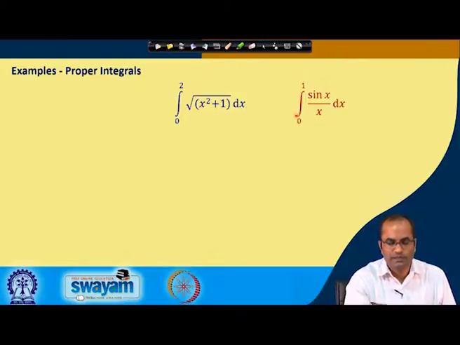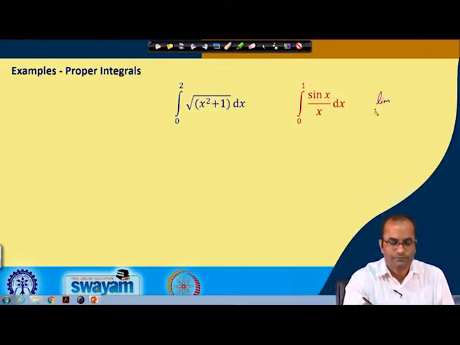Or for example, we have the integral from 0 to 1 of sin x over x dx. One might think that here x is in the denominator and so the integrand may become unbounded, but this is not the case. If we consider the limit as x goes to 0 of sin x over x, this limit is finite; we know that this limit is 1.